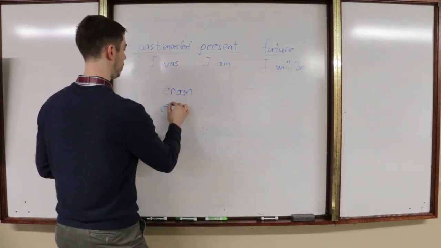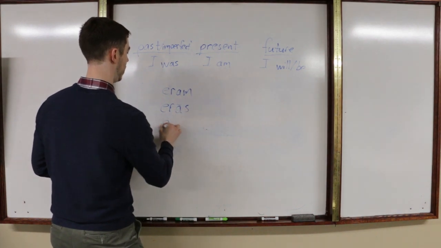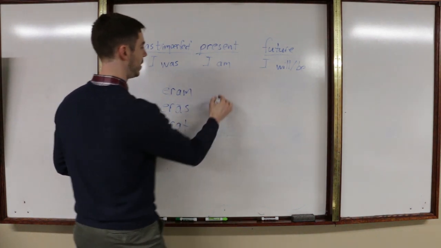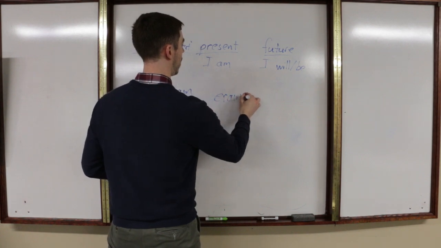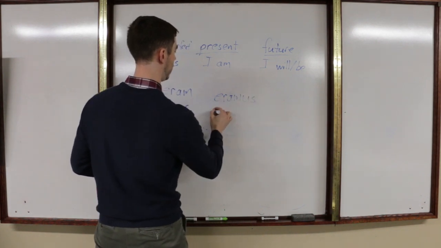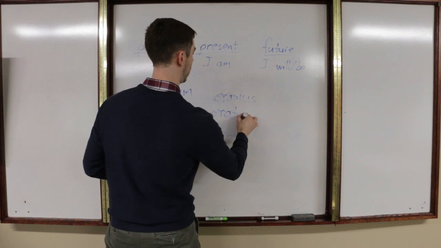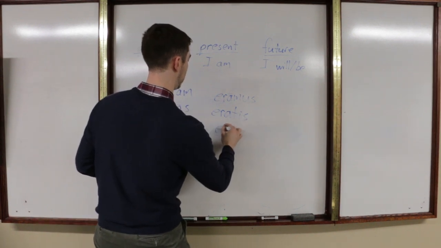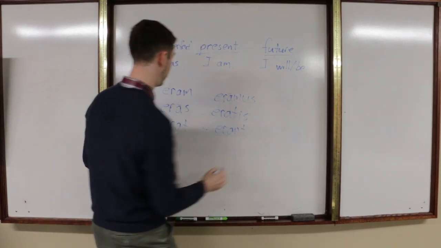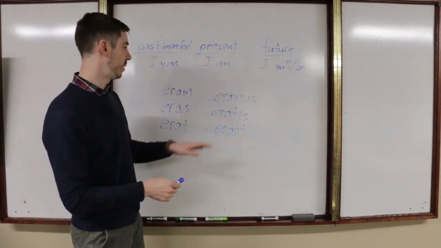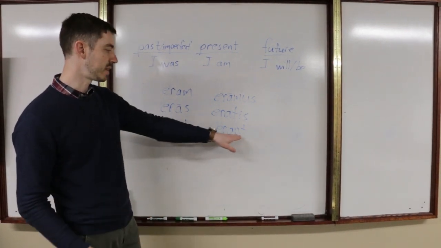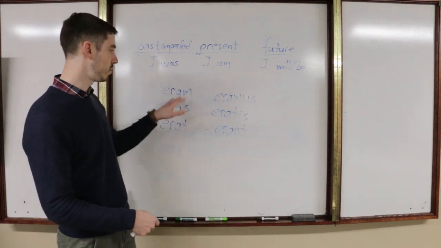eram, eras, erat, eramus, eratis, erant. And you'll notice this has some things in common, like it has the nt ending, just like sum, est,